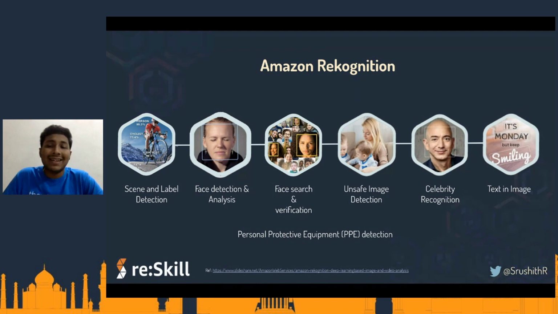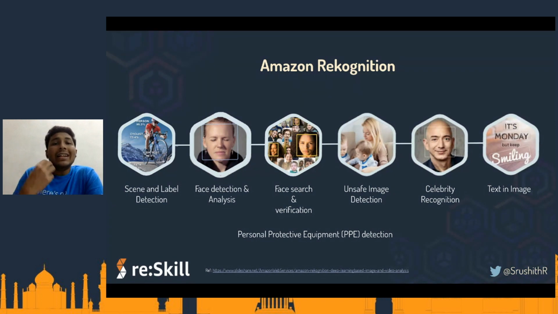And of course, last but not the least, we have text in image, which is basically identifying different textual content inside an image. Again, it has a lot of use cases, right? For example, your application takes in a bill, and you convert that bill into something that's human readable for tracking and all these things. We can have numerous applications when it comes to image recognition, and these are not just for images. They can be done for videos as well.